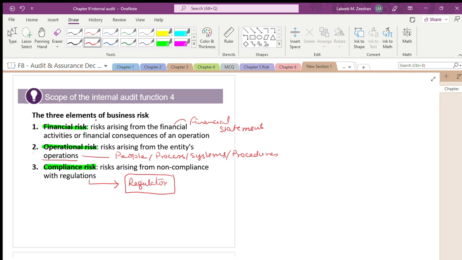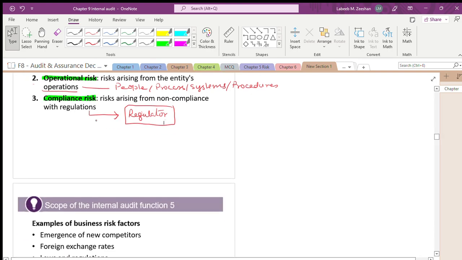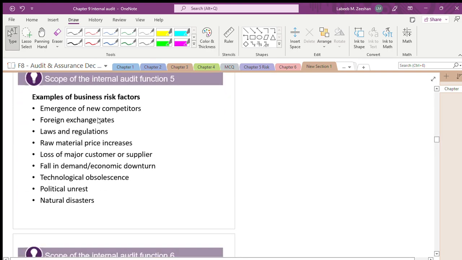What are the three types of risk? One is financial risk, the second is operational risk, the third is compliance risk. They gave you various examples. What is a business risk? If new competitors come, it is a business risk. In the scenario, they will give you this and they will ask you. Any one they will give; don't expect that they will give all. It is only 8 marks, very specific, so you have to focus from that point of view. If new competitors are coming, it is a business risk. Vodafone came. Previously Vodafone was not there, so it is a business risk for the existing people. Next.